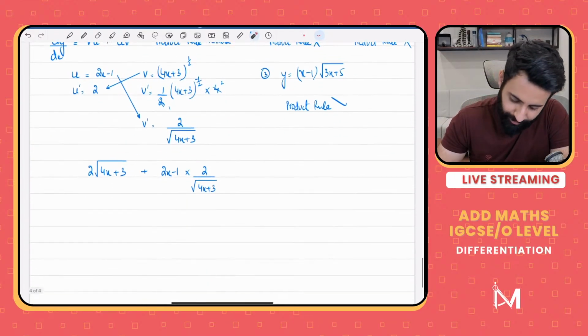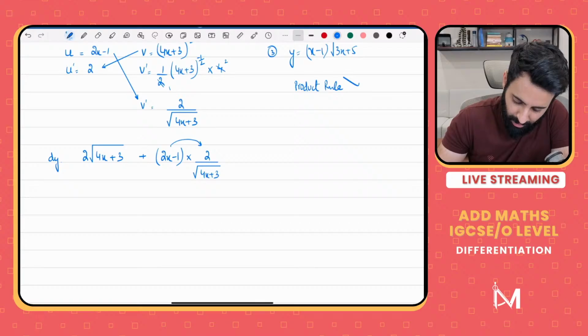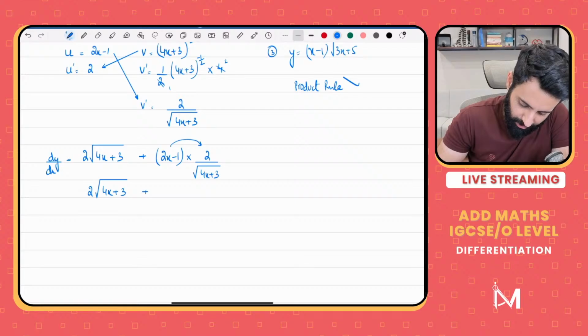Okay, now let's start the expansion. This will multiply with this. So 2x minus 1, when you multiply it by 2, here's what you get. You have 2 times square root of 4x plus 3 plus 4x minus 2 upon square root of 4x plus 3.